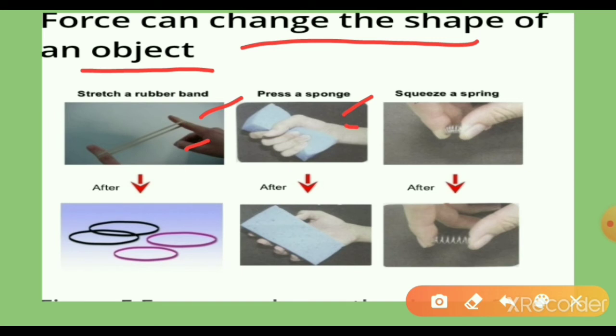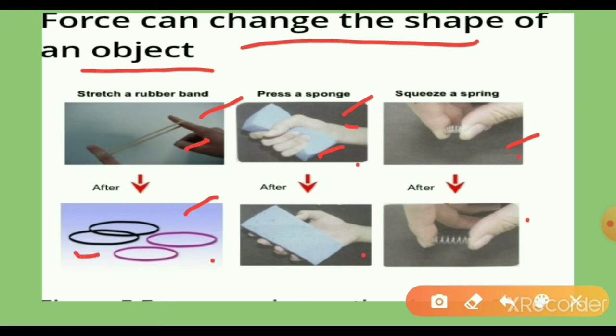We have to press a sponge, so the shape will be changed. And squeeze a spring. We also have to apply some force on that. When we squeeze a spring, the spring also changes shape. And here, after, what is that? Here also the angles change, and the shape changes. So like that, before and after.